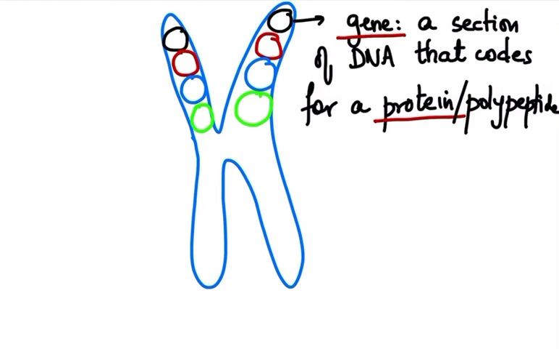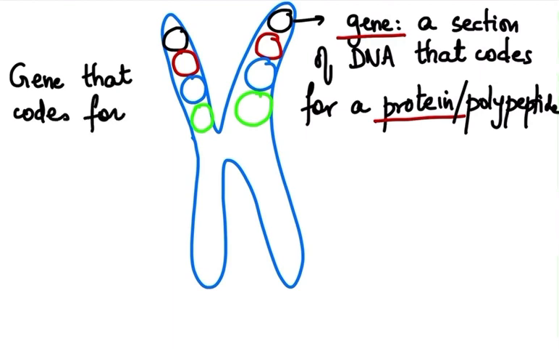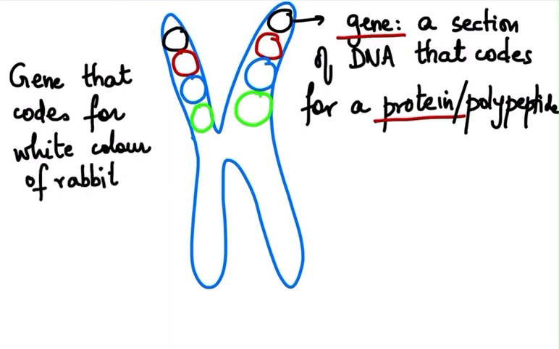So this means that this is the gene that codes for the white color of the rabbit's fur, right? But sometimes what happens is that since we are the product of our mother and father, we might inherit different colored genes for our complexion. Or let's assume in this case a rabbit.